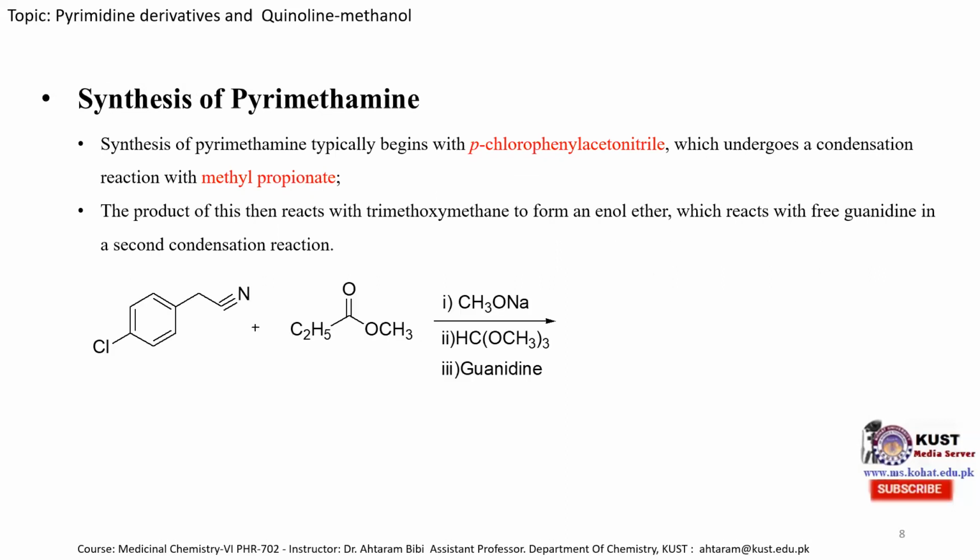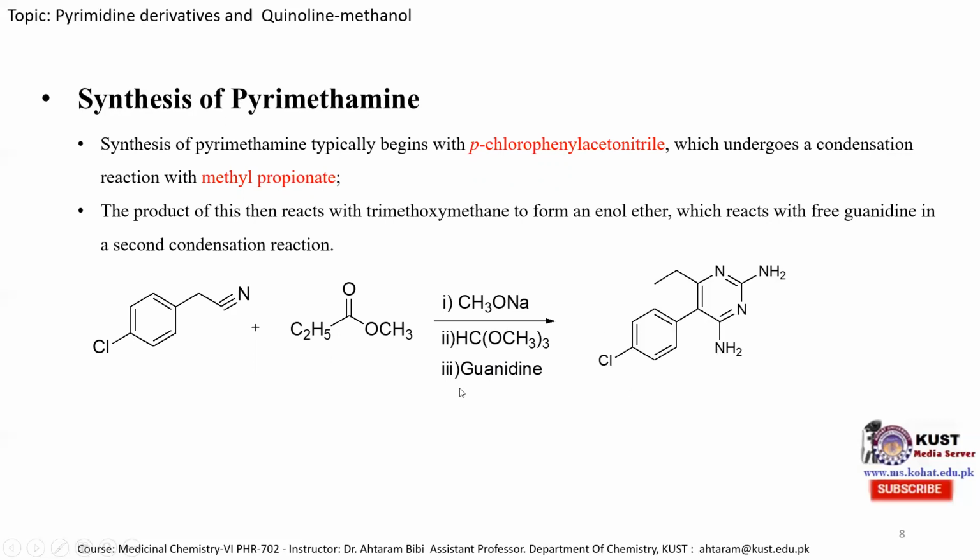So the reaction is mentioned over here that in the first step, parachlorophenyl acetonitrile is treated with ethyl acetate in the presence of sodium ethoxide, and in the second step it is treated with trimethoxymethane, and in the third step it is treated with guanidine to produce the pyrimethamine molecule.